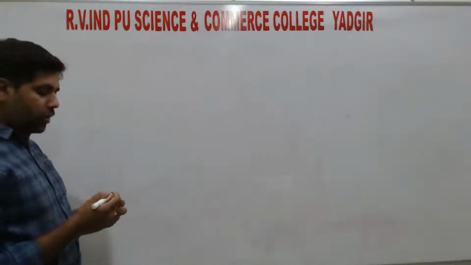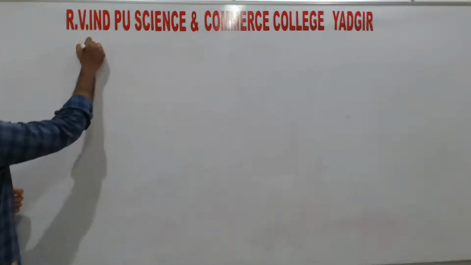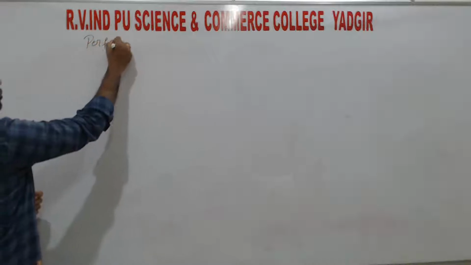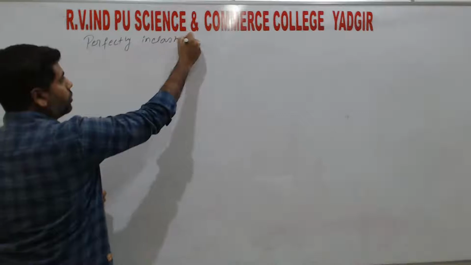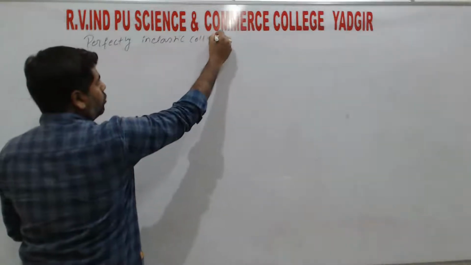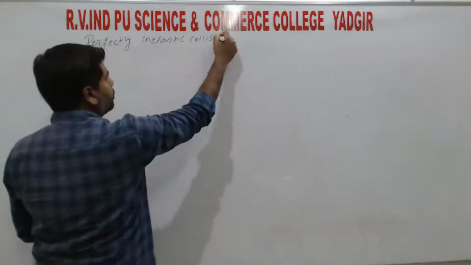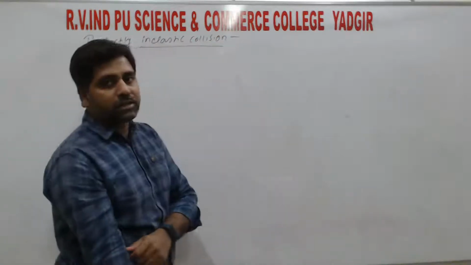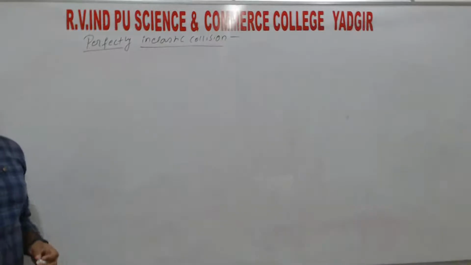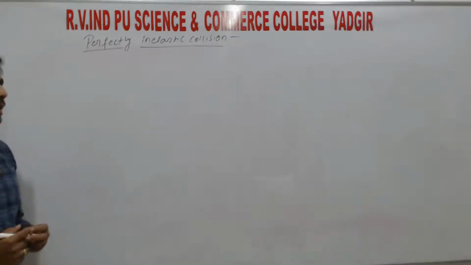In the last class, we discussed the derivation on elastic collision. So today we are going to discuss perfectly inelastic collision. So there are three types: the first one is perfectly elastic, and the other two types are inelastic collision and perfectly inelastic collision.